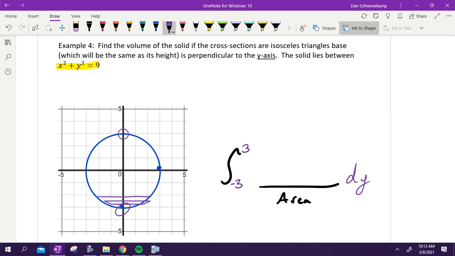Okay, we are drawing isosceles right triangles whose base is in the diameter of this circle. Okay, so imagine that this is happening. As we draw a cross section, we're going to have a triangle here. Okay, we're going to have a triangle like that that's going to be formed. It's a strange looking shape. Let me pull it up.